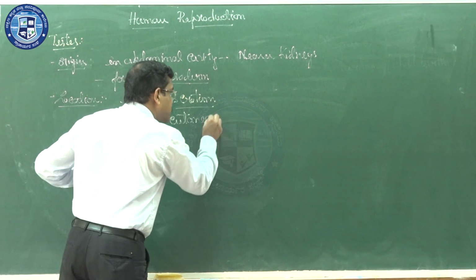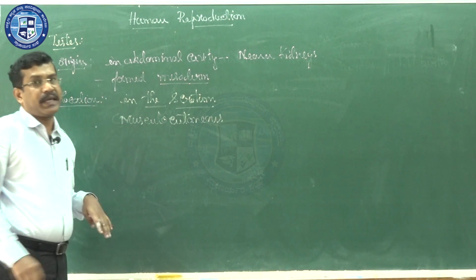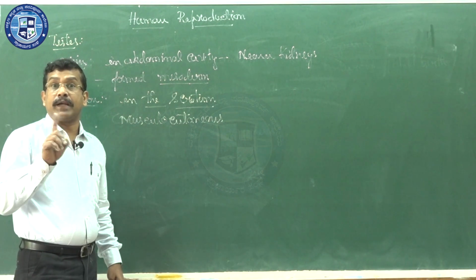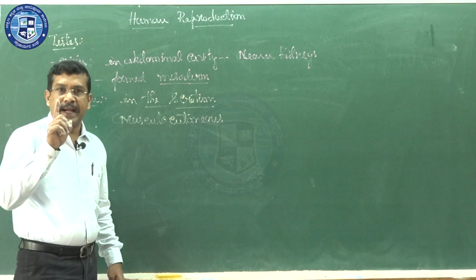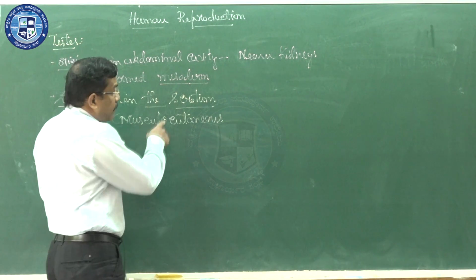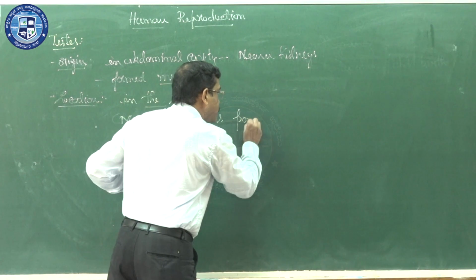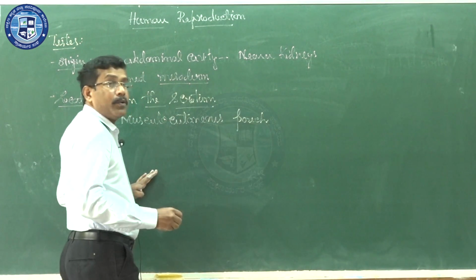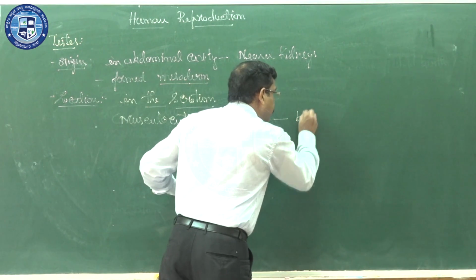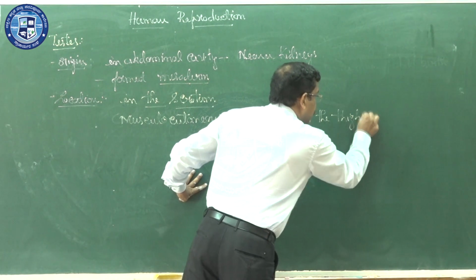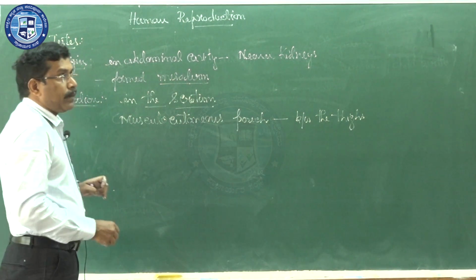Cutaneous, in this case, is a reference to skin. So, a structure made up of smooth muscle, not striated muscle, smooth muscle and skin, we are going to call a scrotum. So, the scrotum is a musculocutaneous pouch, a bag-like structure, present between the thighs. That is nothing but the scrotum.